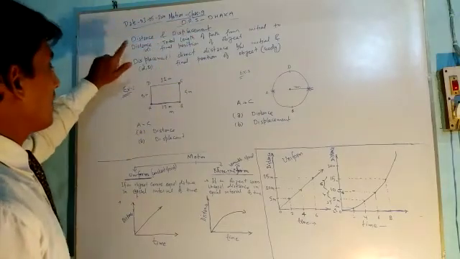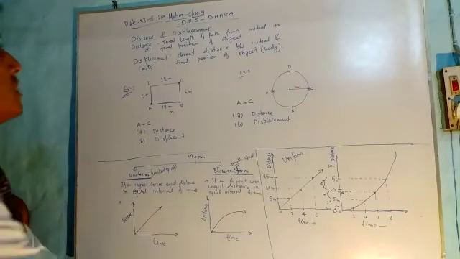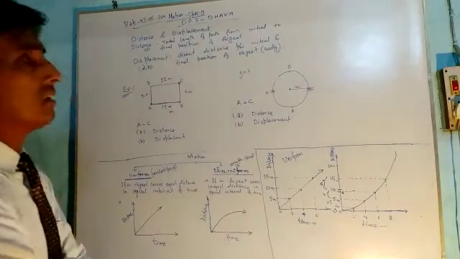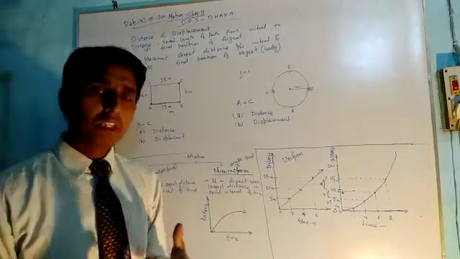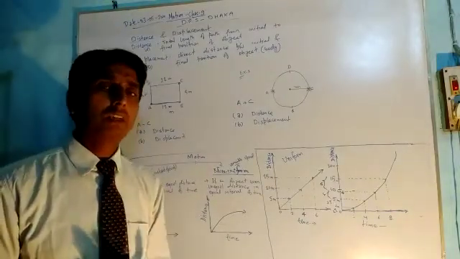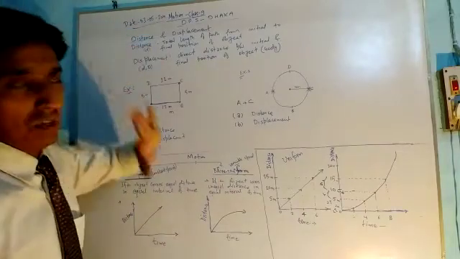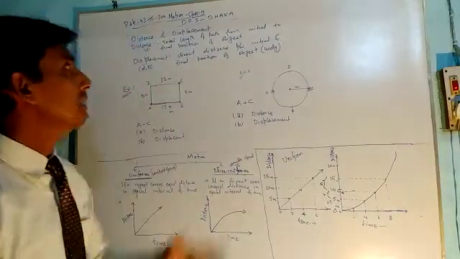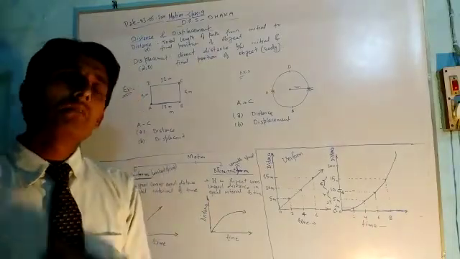So what is the definition of distance? It is the total length of path covered between the initial position and the final position, and distance is represented with the small letter d. Similarly, displacement is the direct distance between the initial and final position.